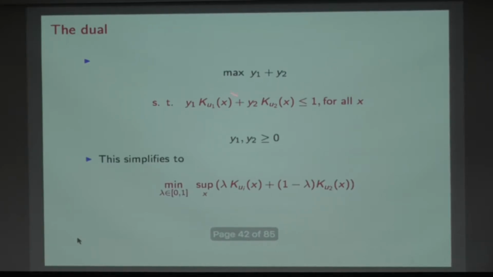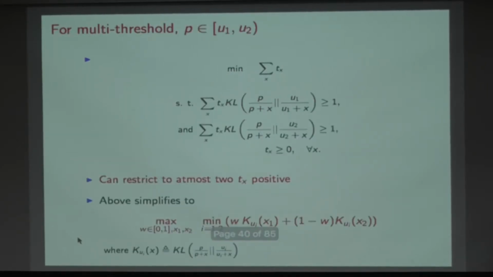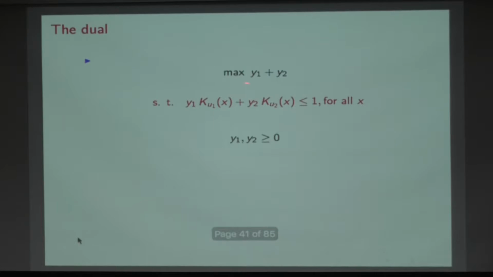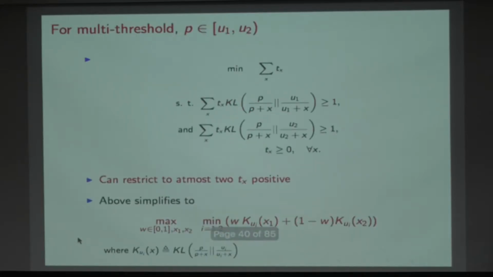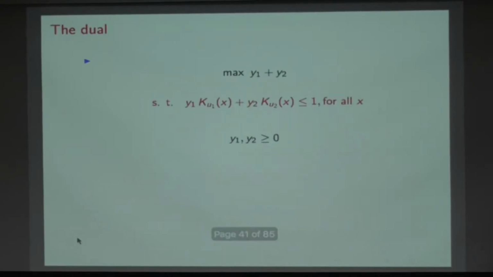So that dual just turns out to be, so now I'm calling this as KU1x, and I'm calling this as KU2x. So the dual just becomes maximize y1 plus y2, where y1 times KU1x plus y2 times KU2x should be less than or equal to 1. So again, let's just go back. y1 corresponds to this constraint, y2 corresponds to this constraint. Each level x gives me a constraint. I fix an x, y1 times this Kullback-Leibler plus y2 times this Kullback-Leibler must be less than or equal to 1. So that's what I'm getting here.